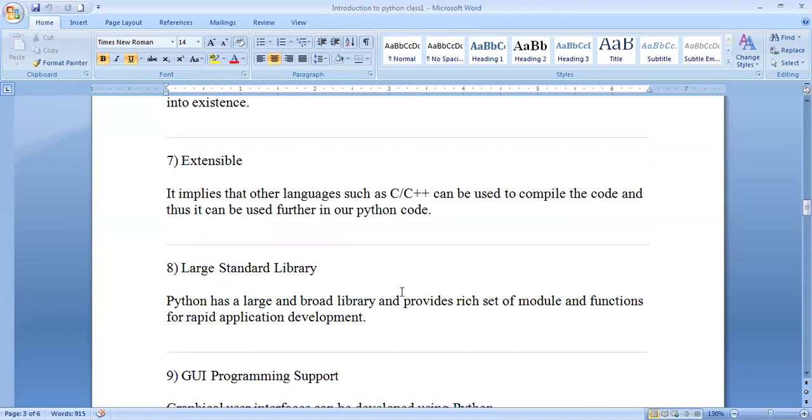And large standard library. Python supports a large standard library, because whenever any program is developed, it takes reference from the library functions. In the library, a number of modules and functions are there, and some applications are developed for Python. It is a large and broad library, and it provides a rich set of modules and functions. Very large programs are there.